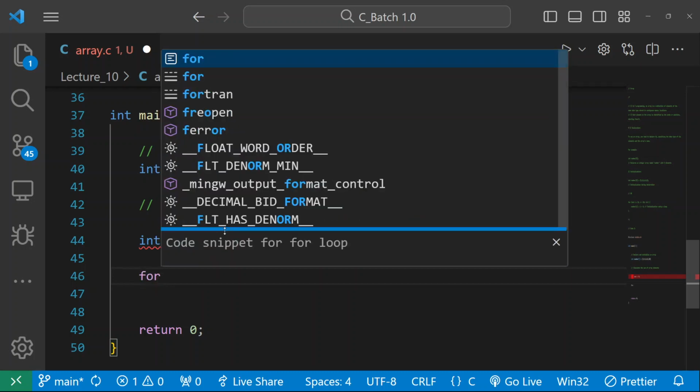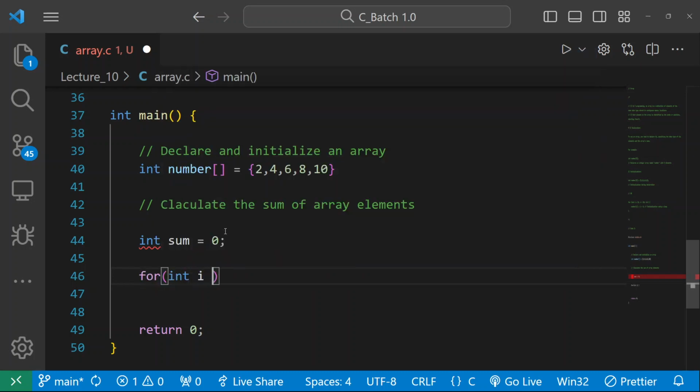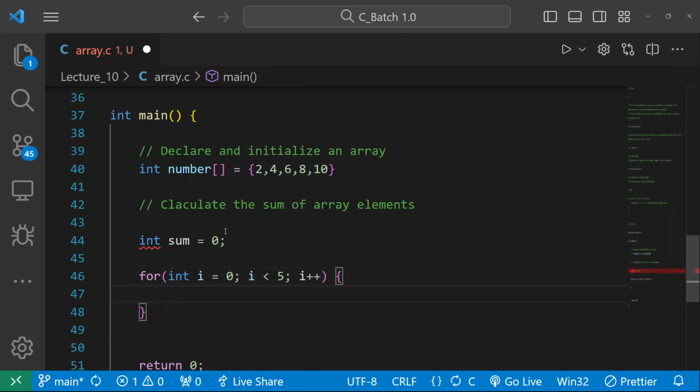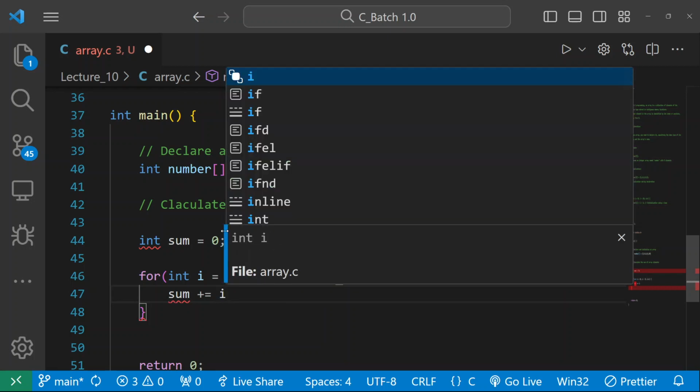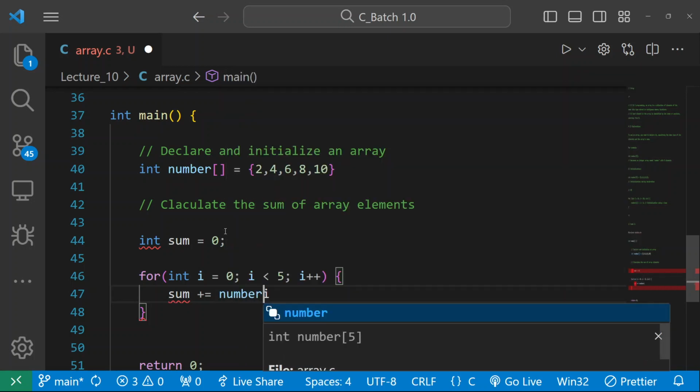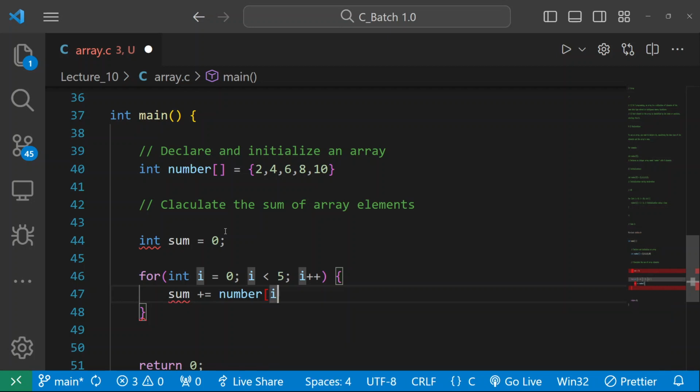So see, for int i equal to 0, i less than or equal to your range. What will I write here now? Okay, there are 5 elements, so let me write i less than 5 and i plus plus. Now here I will be doing sum plus equal to, and instead of writing simply i, here you need to write the array, that is number[i].